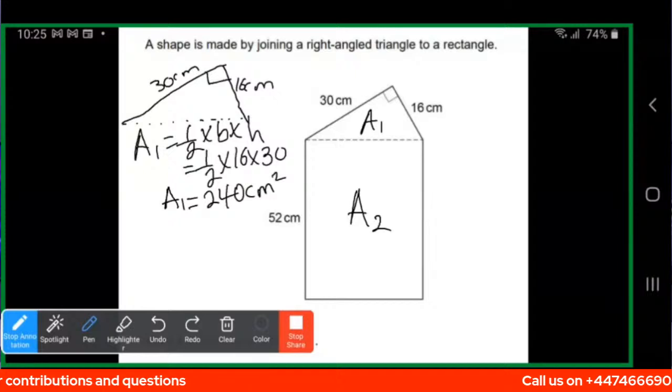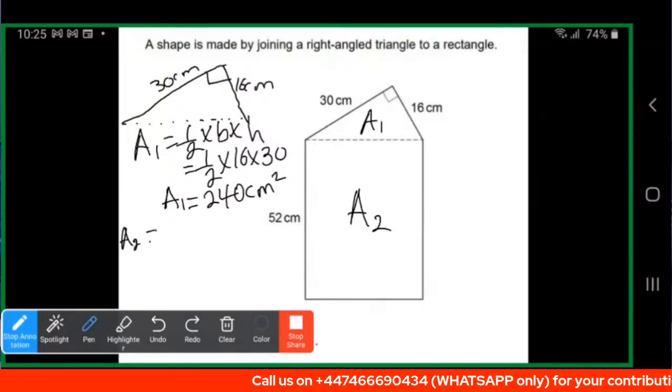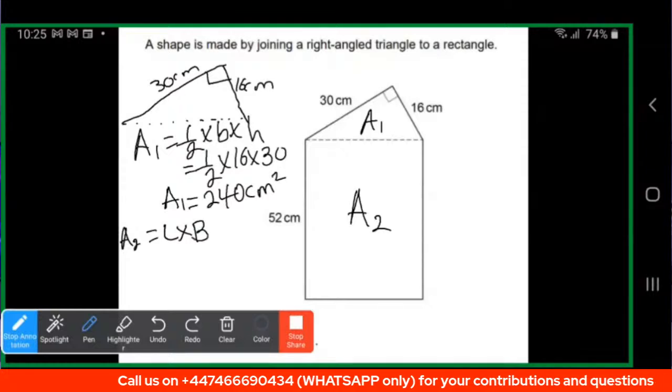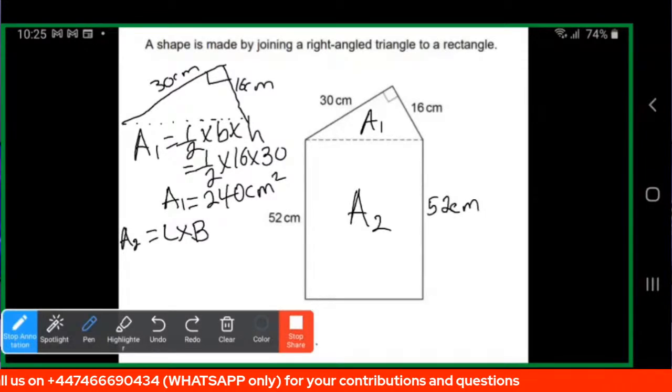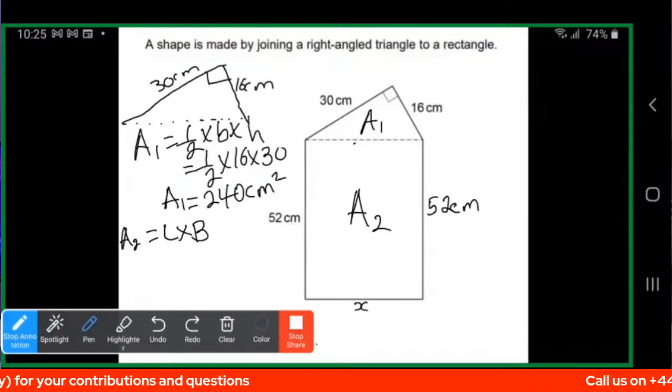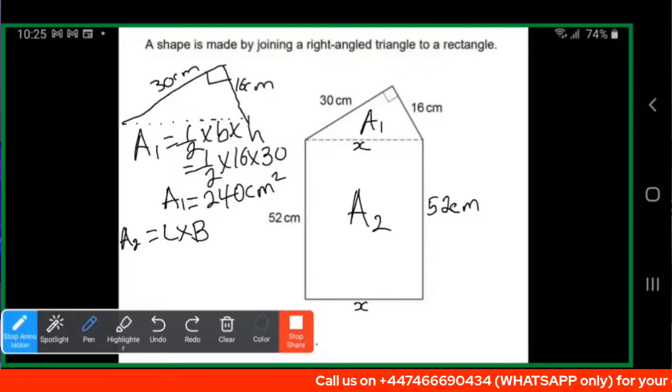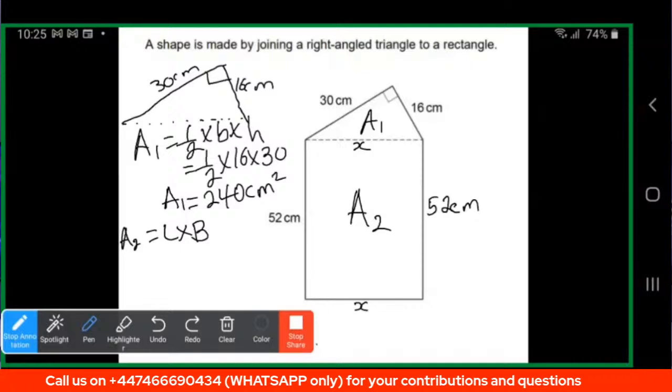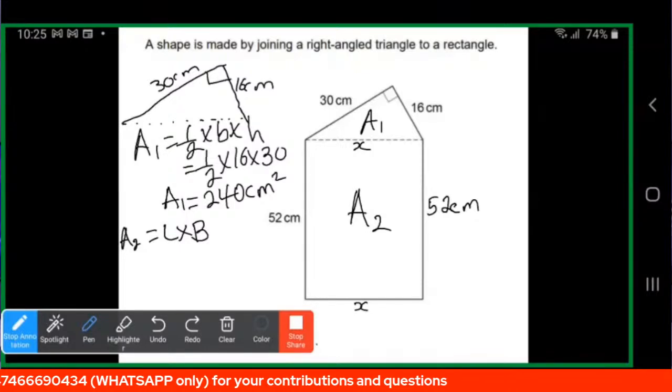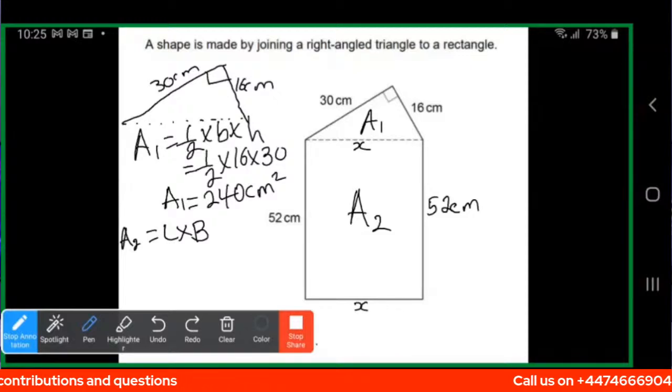But for area 2, we need to find a side of it, because area 2 is going to be length times breadth. We have the length as 52 centimeters, but we still need to find the value of this side, which is the same as the value here. And this is the hypotenuse of that right angled triangle. So we can use Pythagoras theorem to get the hypotenuse, take that as the side length of this rectangle, and then use that to find the area of the rectangle.